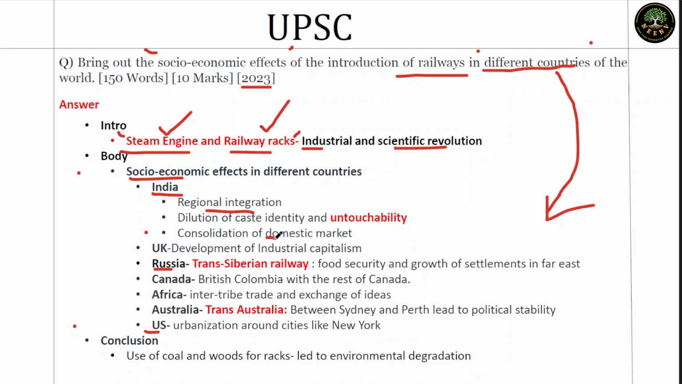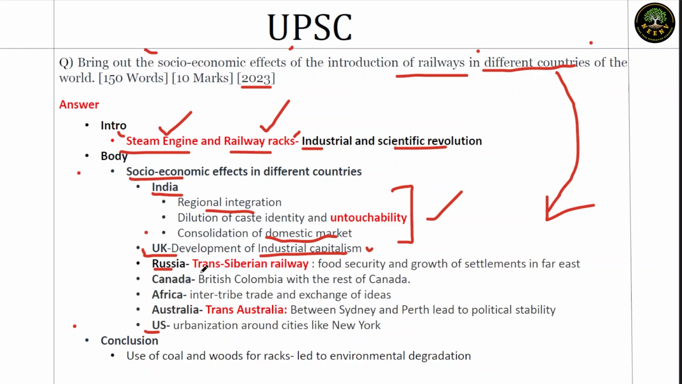Third, consolidation of the domestic market. This is from the British perspective. They could sell their product across India with the help of railways, and this was the intention of launching railways in India in the first place. Next, take the case of UK. Now in UK, the industrial revolution is already there. But industrial capitalism, that is the spread of factories, goods and markets, got to a different scale with the introduction of railways.